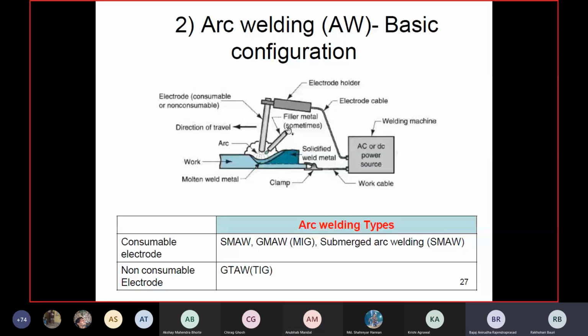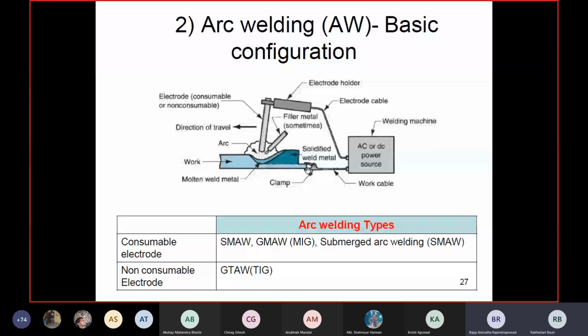What is the long form of GMAW and SMAW? SMAW is submerged metal arc welding. GMAW is gas metal arc welding. And here, gas tungsten arc welding. Okay, sir, got it.